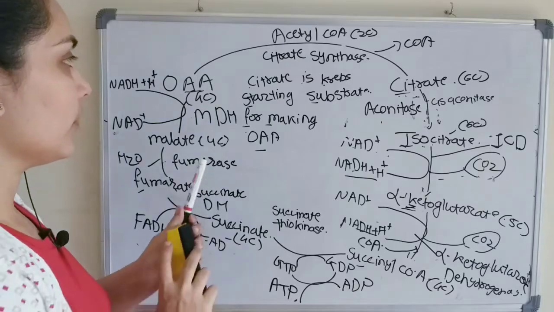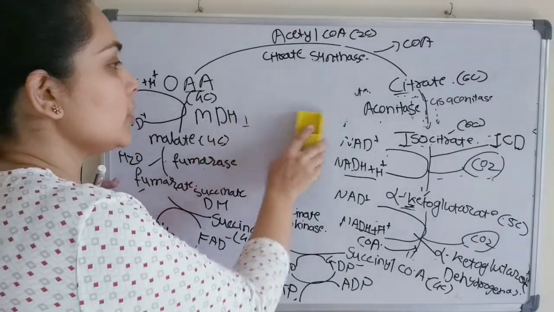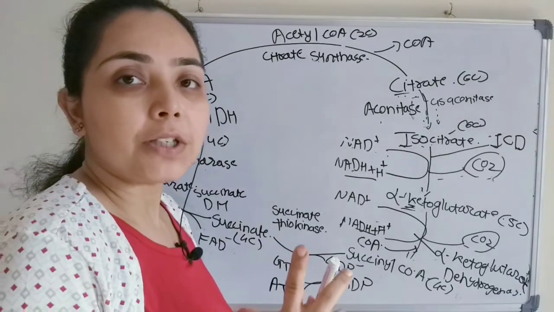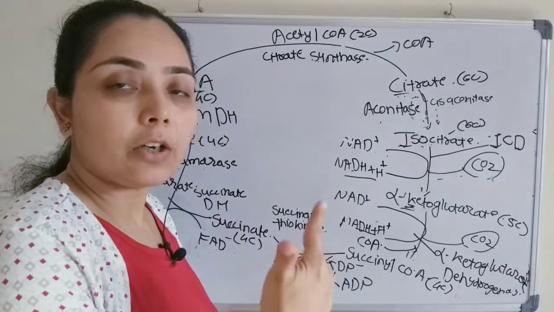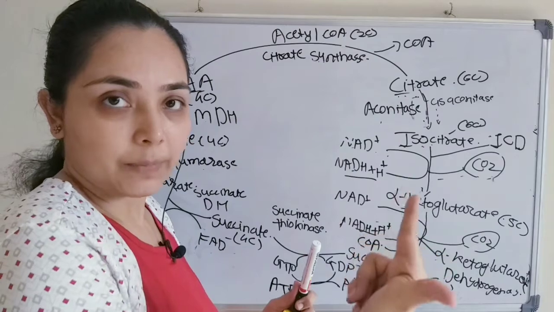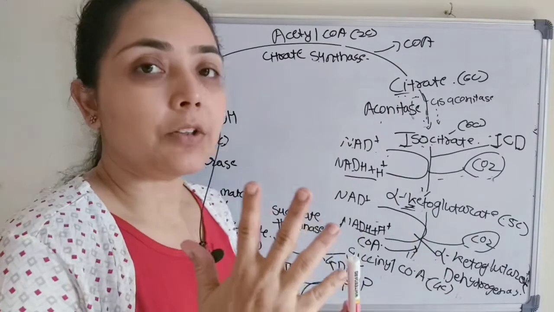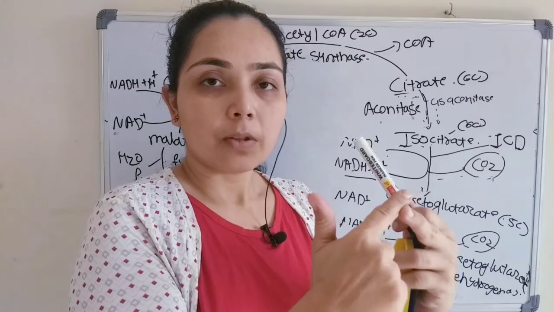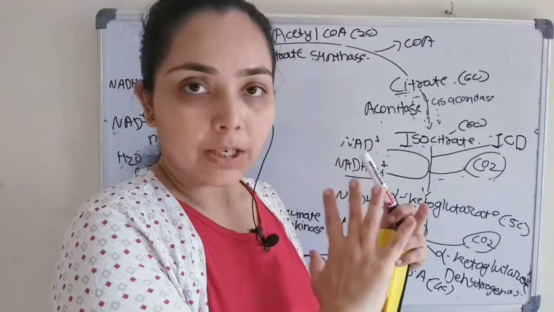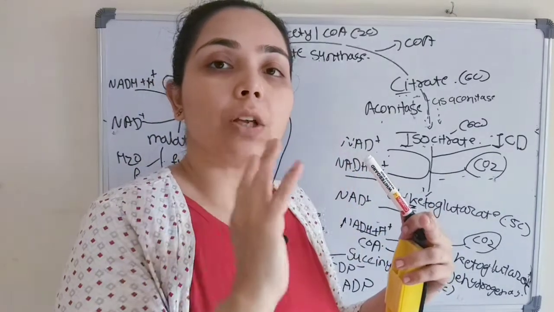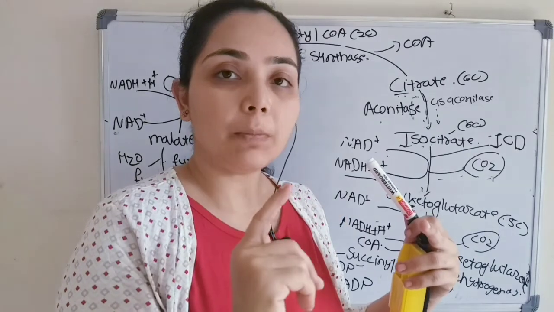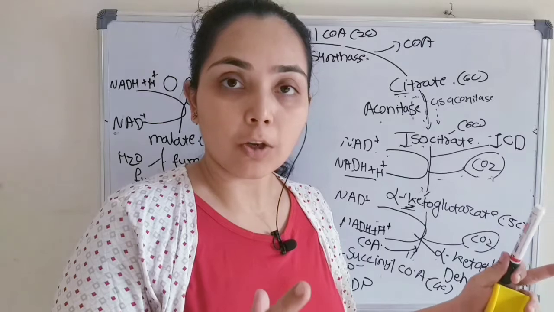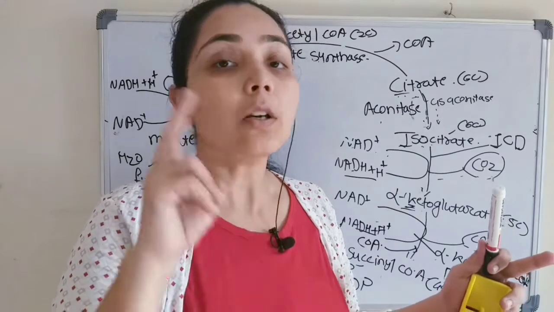Now very shortly we will see the energetics, how much ATP is generated during 1 turn of the Krebs cycle. Remember there is a difference between these two. 1 turn of the Krebs cycle will generate a certain amount of ATP, but if the question asks how much ATP is generated from the Krebs cycle starting from one glucose molecule, then we need to consider 2 Krebs cycles.